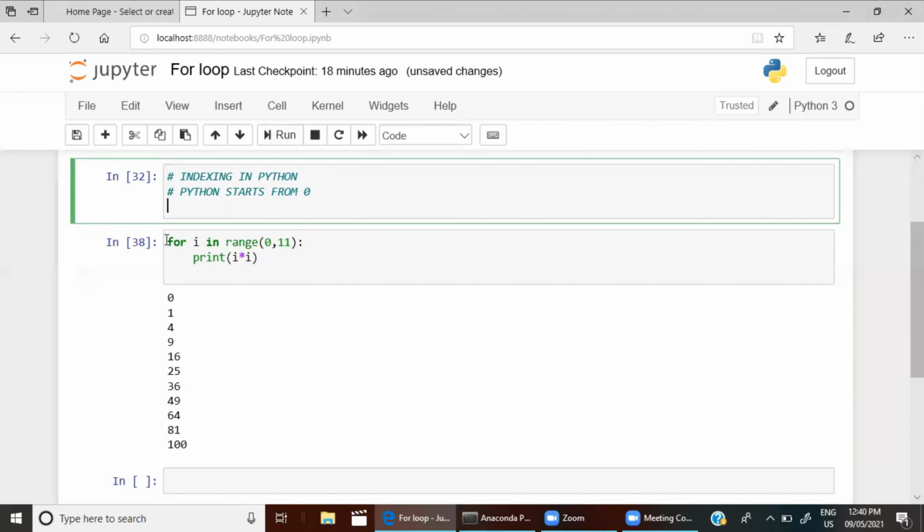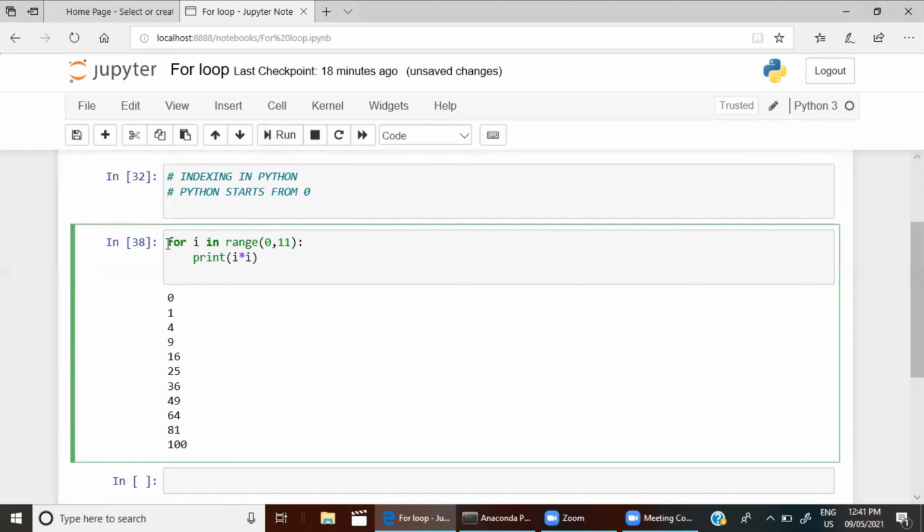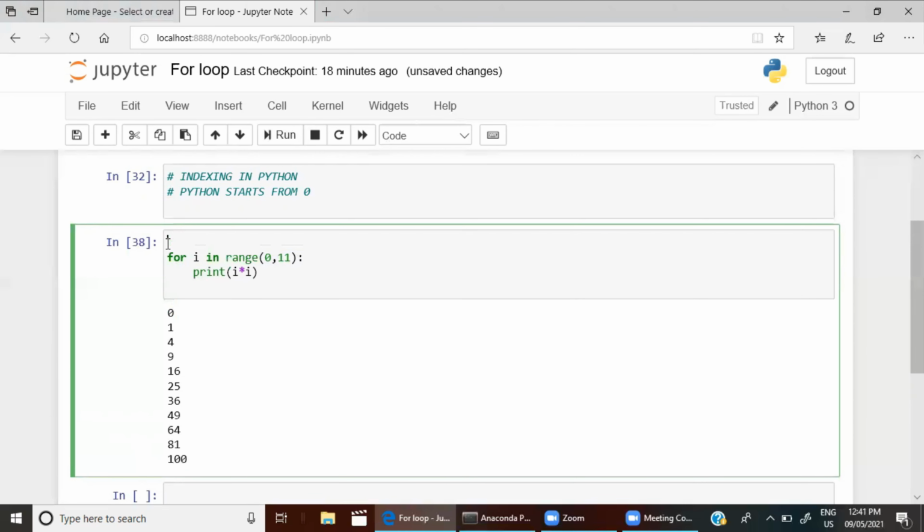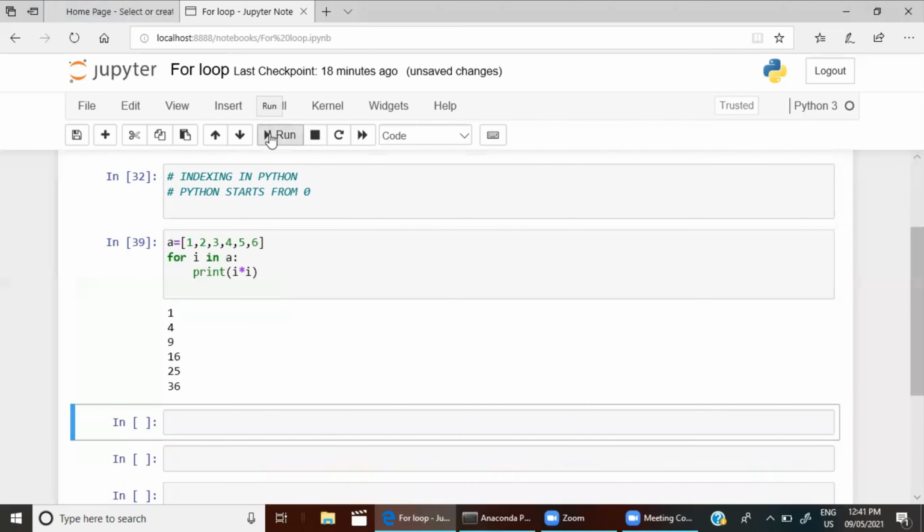And we have many methods for a for loop. Instead of writing a range here, 0 to 10, you can write, suppose a is equal to, I'm giving values 1, 2, then 3, 4, and then 5, 6. Instead of writing this range, I can simply give a. For i in a, print i square. Let's run this and see what happens.